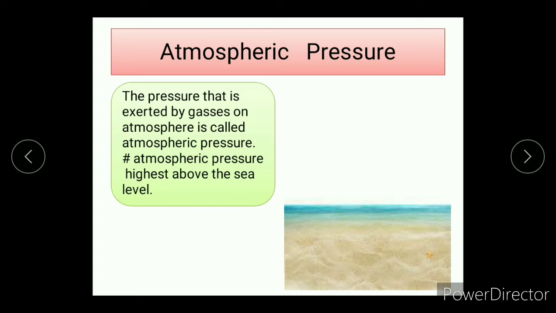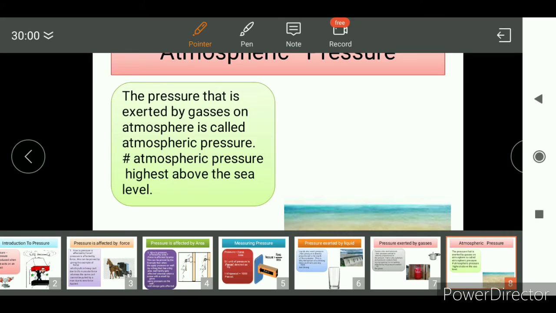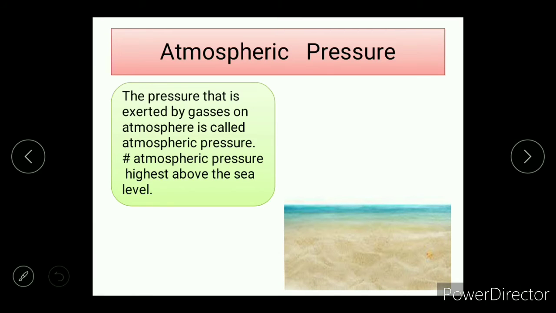That is why gases also exert pressure on the atmosphere. That pressure only is known as the atmospheric pressure. So that is clear, I expect. So now a term is very drastic and very heavy that many children do not understand. So I will try my best to help you all understand these terms.